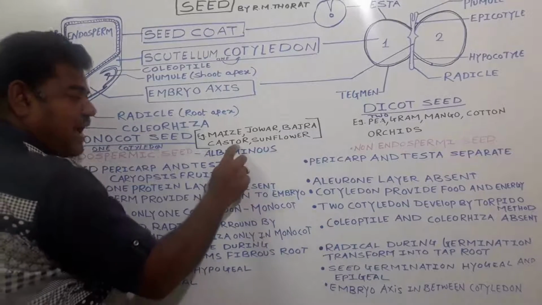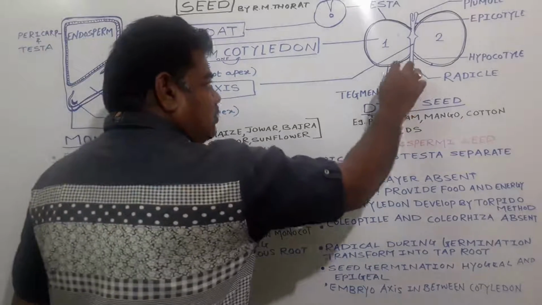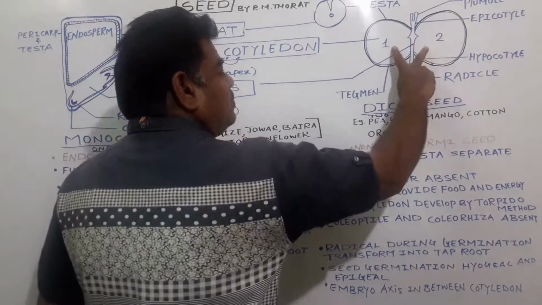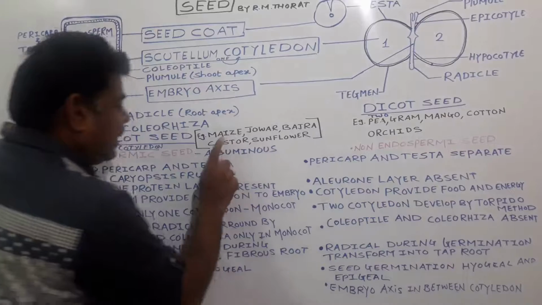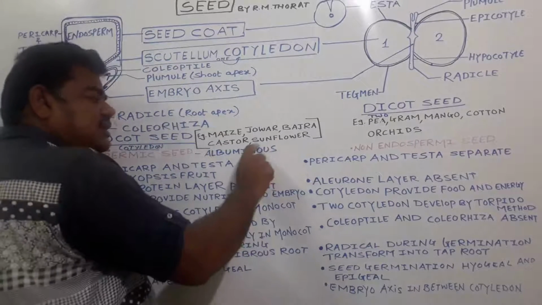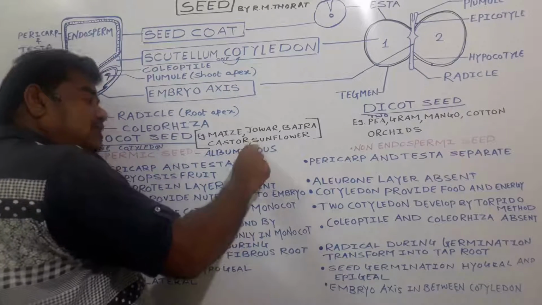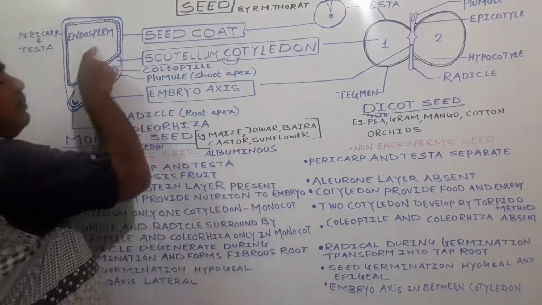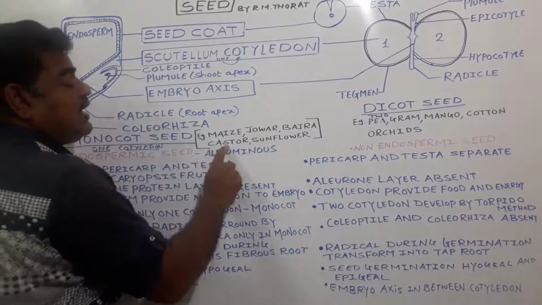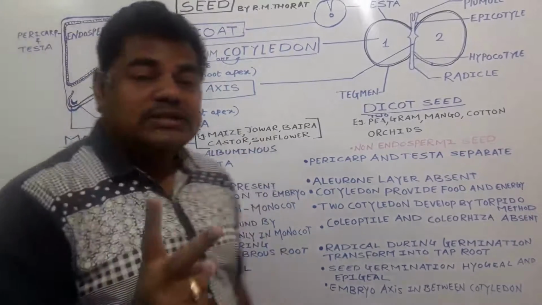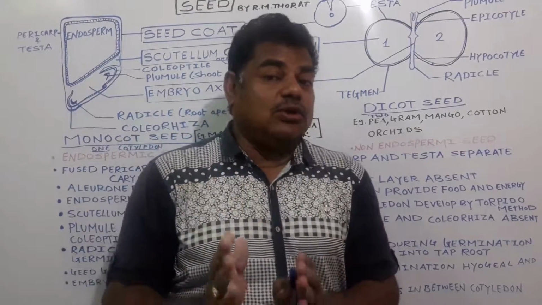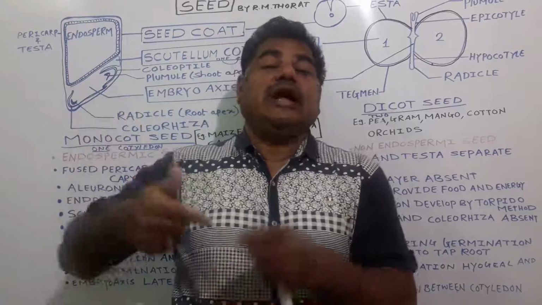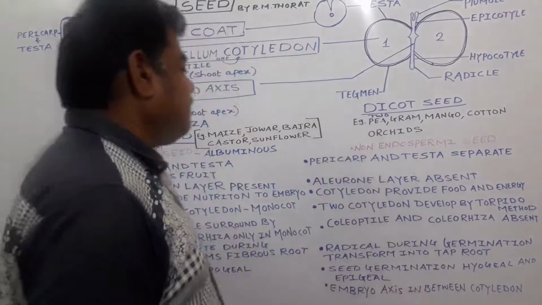And in the case of dicots, generally endosperm gets utilized for the formation of the two cotyledons and the embryo axis. It is a non-endospermic seed. But castor and sunflower, though they are dicots, show endosperm. These two examples are the exceptional cases. In dicots, they show endosperm in their seed.